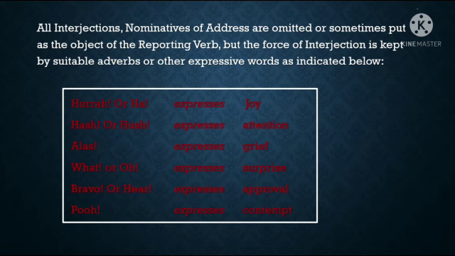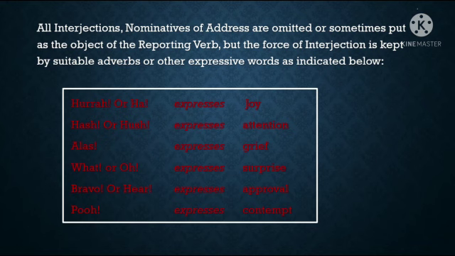All interjections, nominatives of address are omitted or sometimes put as an object of the reporting verb, but the force of interjection is kept by suitable adverbs or other expressive words as indicated below.